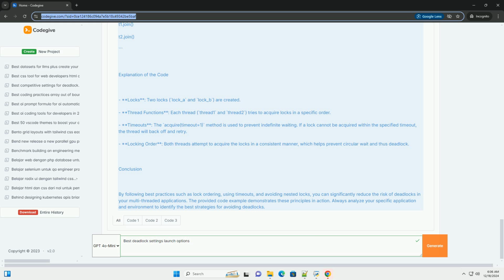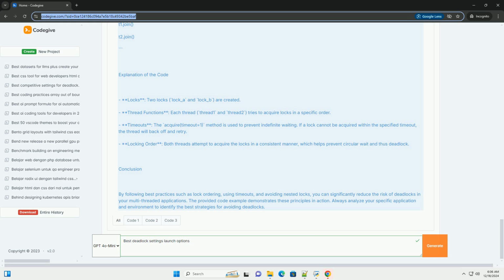Def thread_1, while True: try to acquire lock_A. With lock_A: print "thread 1 acquired lock_A". time.sleep(0.1) to simulate work. Try to acquire lock_B.